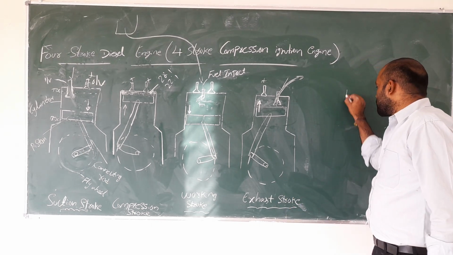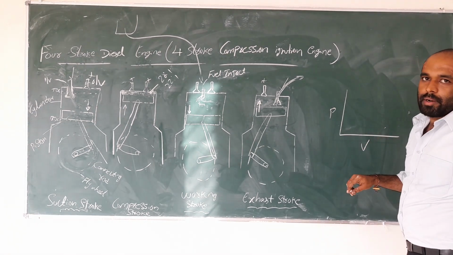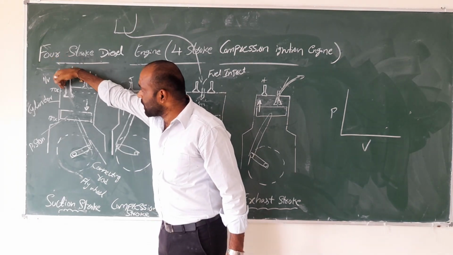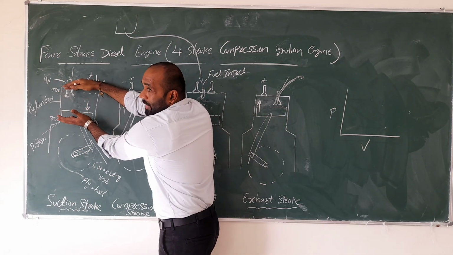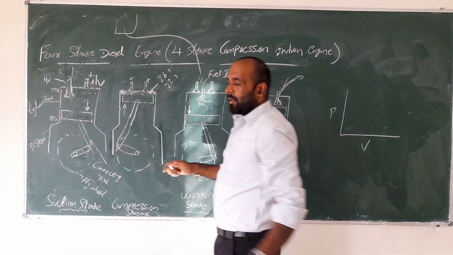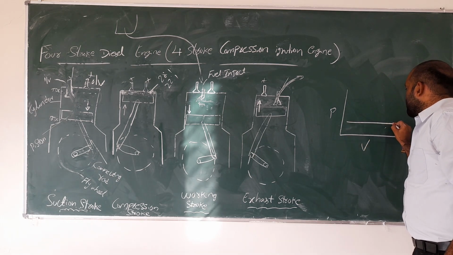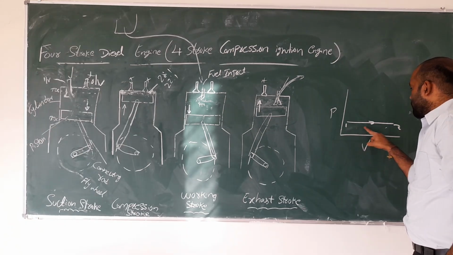And the PV diagram is also there. In the PV diagram, P is pressure and V is volume. Initially all the air passes into the cylinder, so the volume increases inside the cylinder while the pressure is normal. See, the volume is increased.